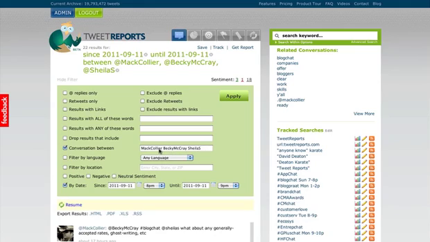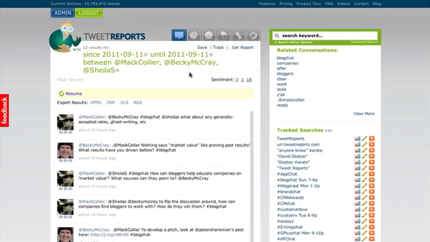Now, he wants to enter his username because he wants to get tweets that are mentioning him or are directed to him. And when you enter all 3 names, what you're going to get are results that include any tweets from Mac that are to Becky or Sheila, or tweets that mention Becky or Sheila. And the same thing with Becky. Any tweets from her to Mac or Sheila, or any tweets that mention either one of those 2, and so forth. Now, since I've already created that, I ended up with 22 results. And that's how you would document online harassment.